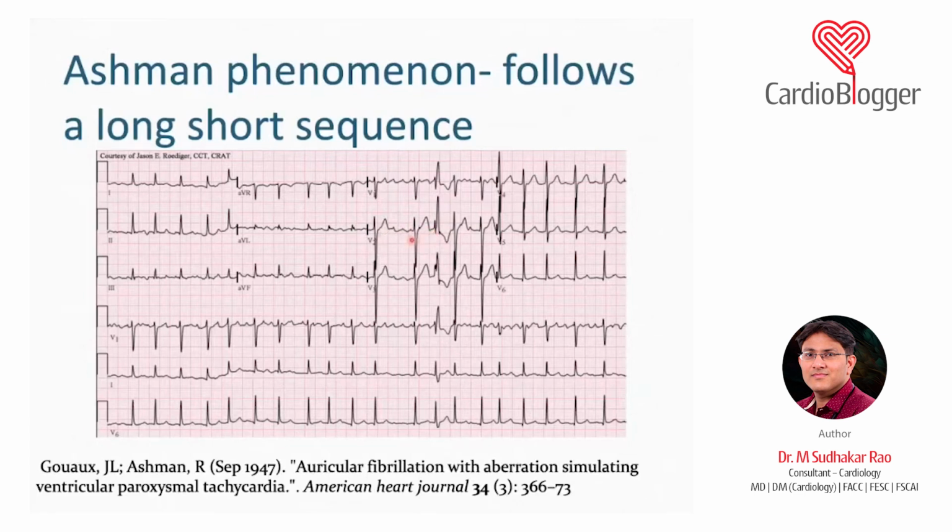So the patient will have an aberrant type of conduction, which is the RBBB. And why is it RBBB? Because the right bundle branch has a longer refractory period compared to the left bundle, and so the patient has a RBBB type of occurrence.